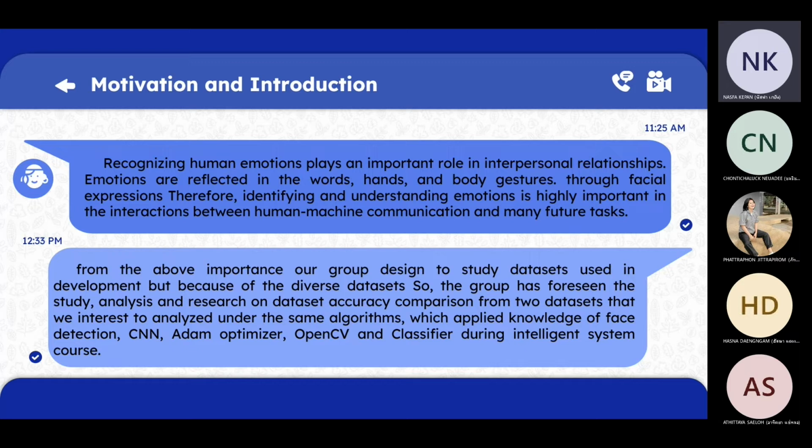From the above, our group decided to study datasets used in development. Because of the diverse datasets, the group has foreseen the study, analysis, and research on accuracy comparison of two datasets that we iterate to analyze under the same algorithm, which applies knowledge of face detection, CNN, Adam Optimizer, OpenCV, and classifier from the intelligent system course.